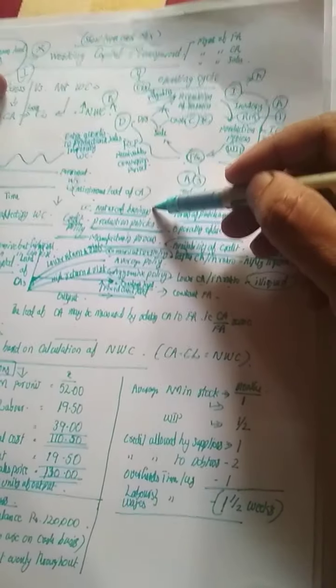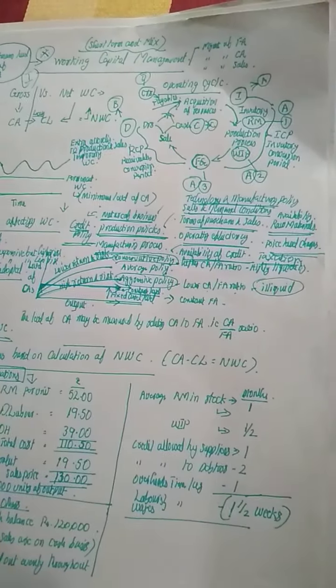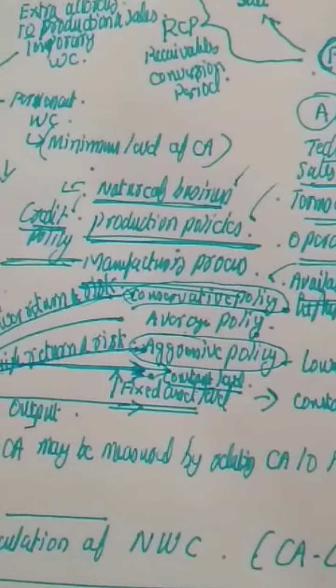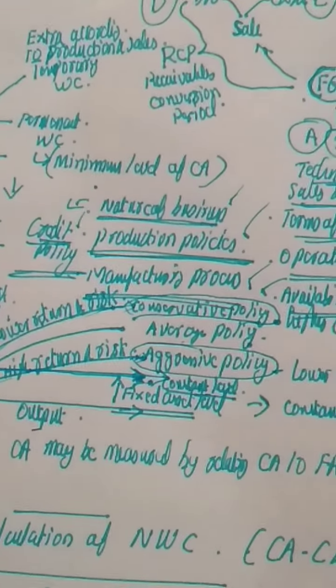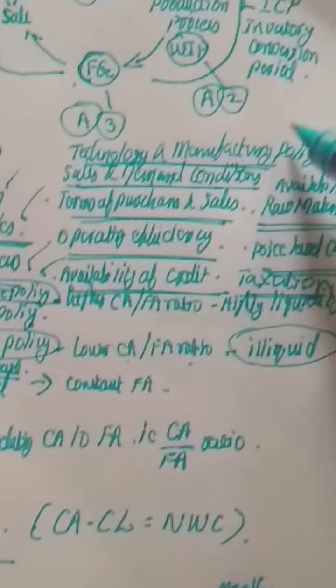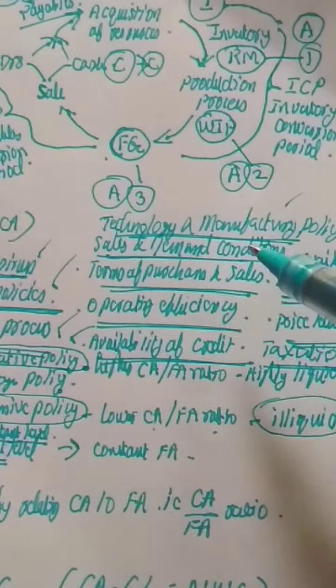Nature of the business may affect working capital. Production policies may affect working capital. Credit policy may affect working capital. Manufacturing process of the organization may affect working capital. Technology and manufacturing processes or policies may affect working capital.